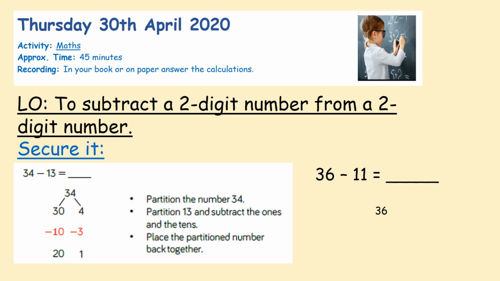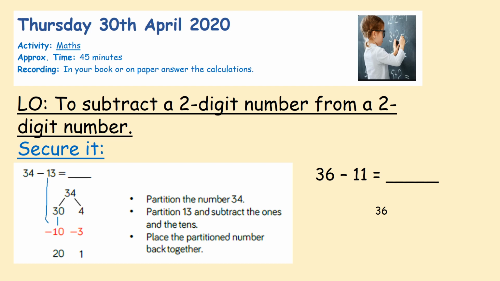Let's move on. Okay, so let's have a little look here at how we can partition it a little bit differently by using the part whole. So, go for a blue. Joel, you'll like this. Okay, so 36, take away 11. So if we have a look over here to begin with, 34, take away 13, you can see how they've partitioned the 10s and the 1s. 34, now we're going to take away the 10s from your 30.